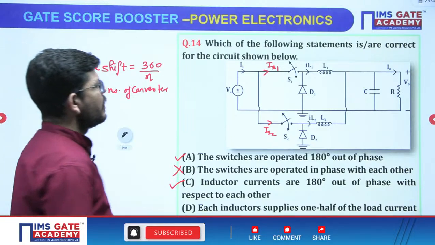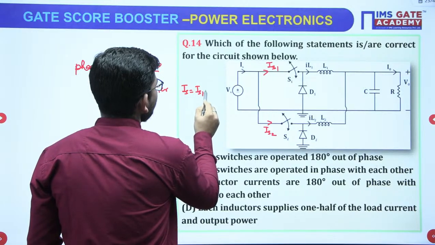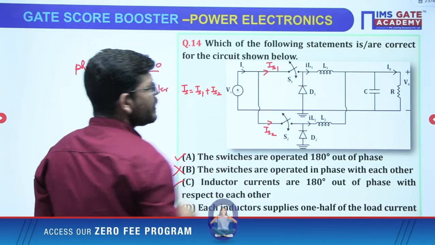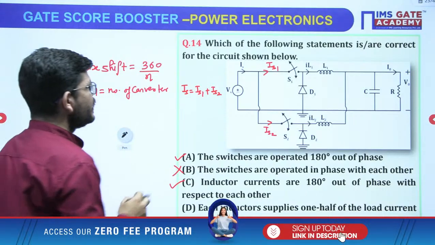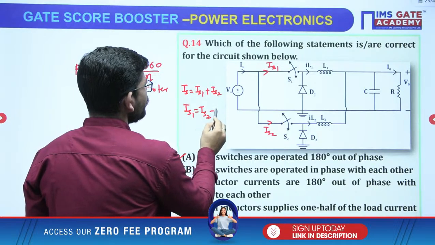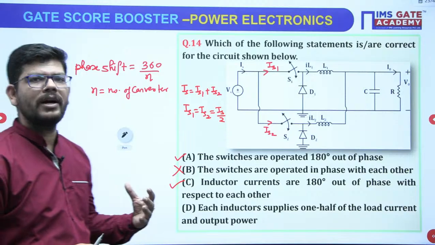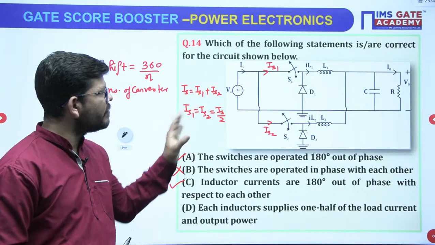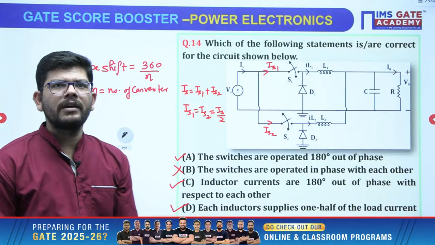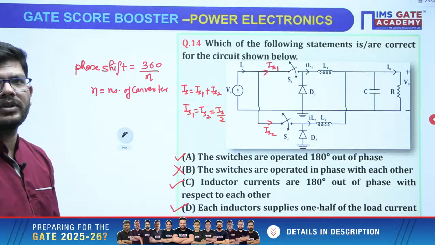Okay, so IS is dividing itself into IS1 and IS2, right? If these converters are identical, then IS1 and IS2 may be equal to each other, so they may supply half the power and they may share half the source current. So this can also be a true statement, right? So related to parallel converters, this is a very good question.